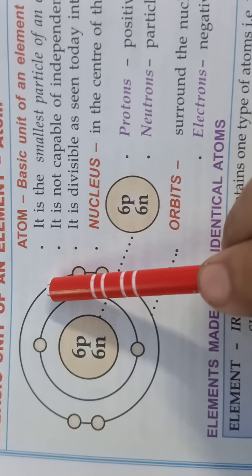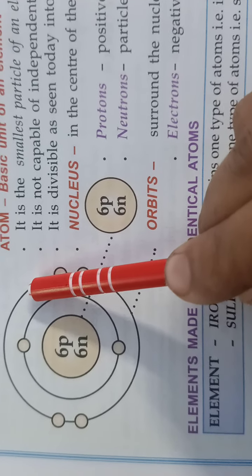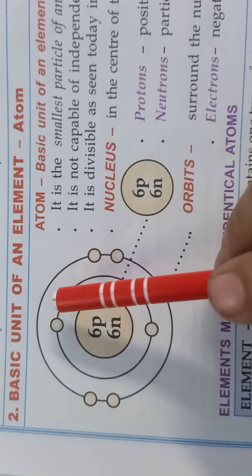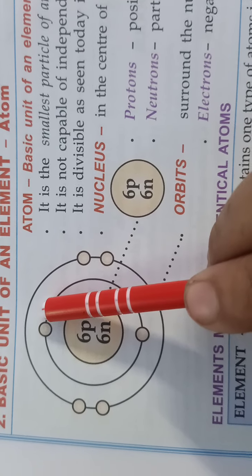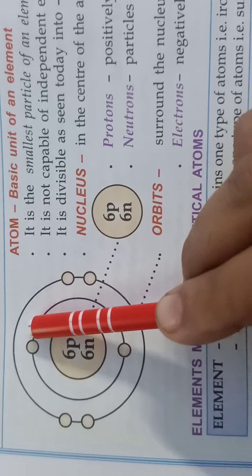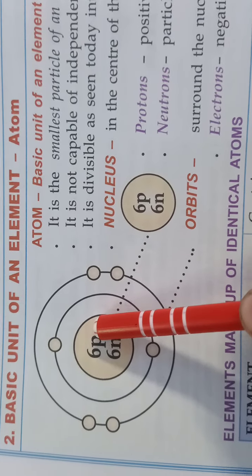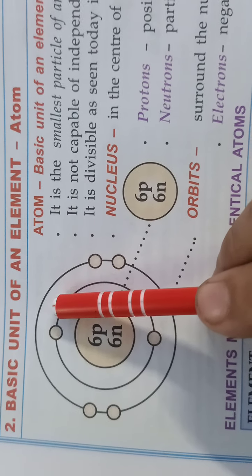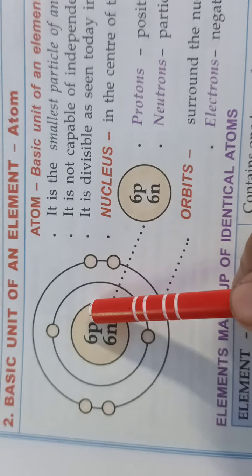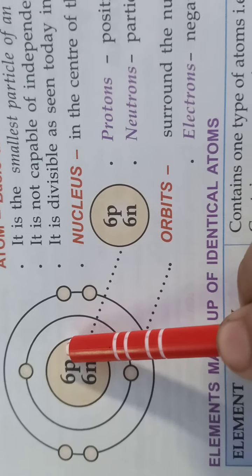Atoms are neutral particles. Why are they called neutral particles? Because they have an equal number of positively charged particles, meaning protons, and negatively charged particles, meaning electrons. That means an equal number of protons and electrons are present in an atom, so all atoms are neutral.